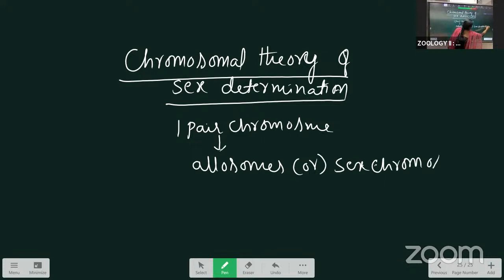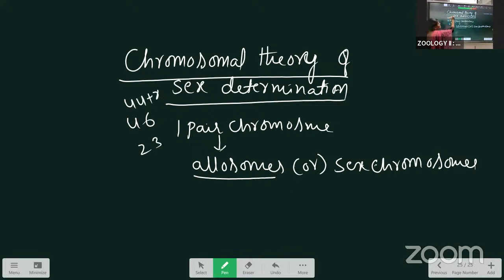Sex determination mainly occurs by the chromosomes that we call allosomes, also called sex chromosomes. For example, in human beings, 46 chromosomes or 23 pairs of chromosomes are there. Of the 23 pairs, 44 plus XX is present in the female, and 44 plus XY is present in the male.